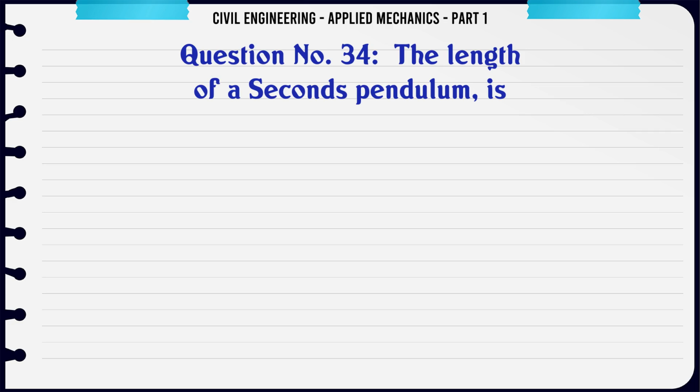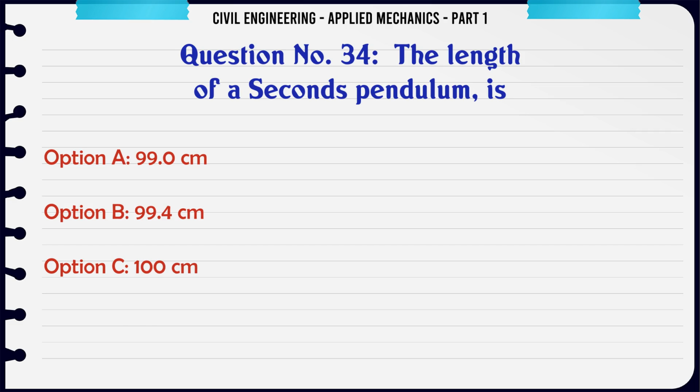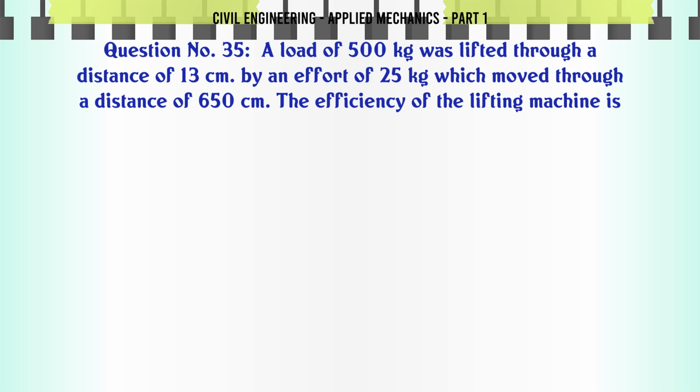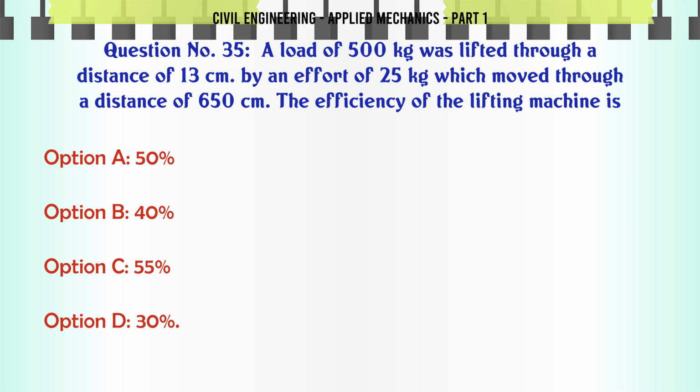The length of a second's pendulum is A. 99.0 centimeters, B. 99.4 centimeters, C. 100 centimeters, D. 101 centimeters. The correct answer is 99.4 centimeters.